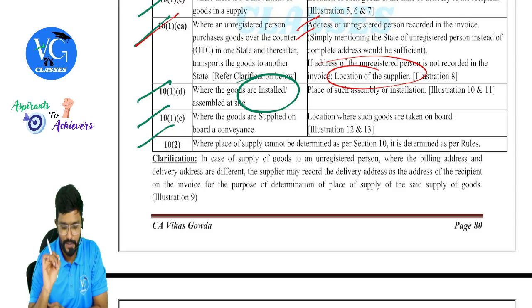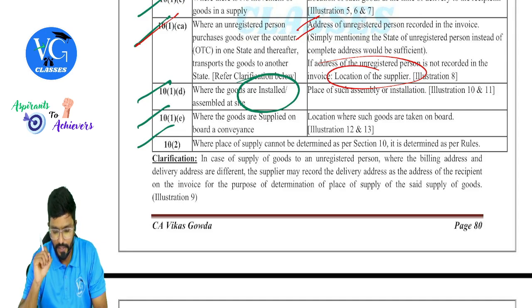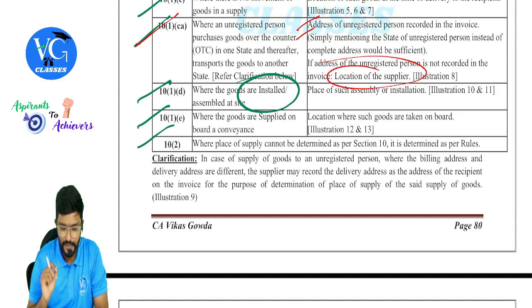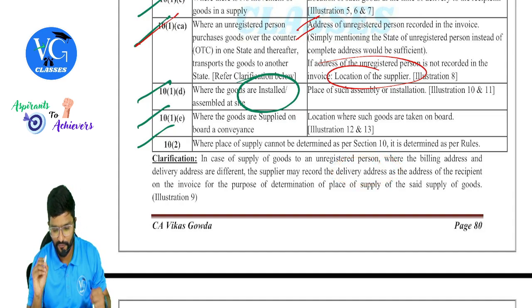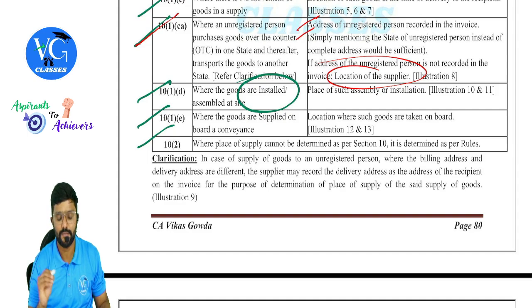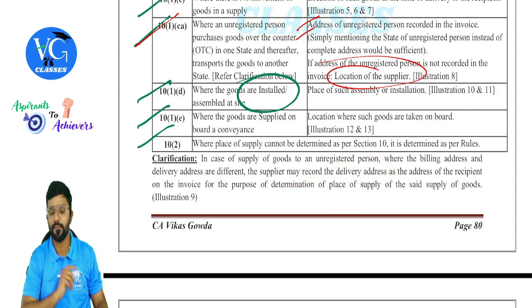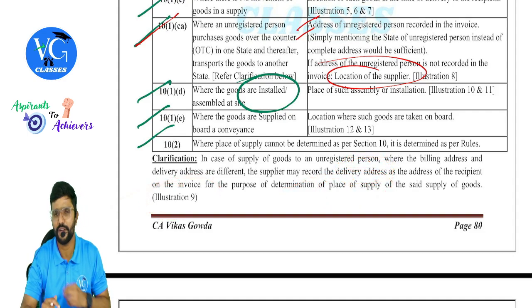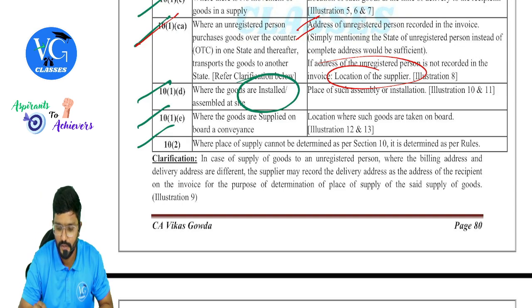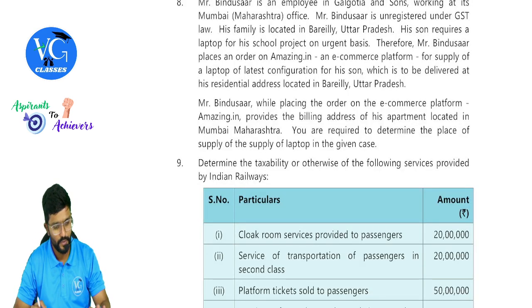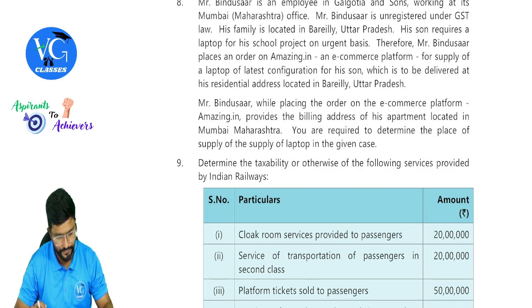In case of supply of goods to an unregistered person, that means the recipient is unregistered, where the billing address and delivery address are different, the supplier may record the delivery address as the address of recipient on the invoice for the purpose of determination of place of supply of the said supply of goods. So in simple, delivery address would be the place of supply. I had also given illustration 9 for it, which was on mobile phone, but now it is laptop. Okay, guys, let us see the solution.